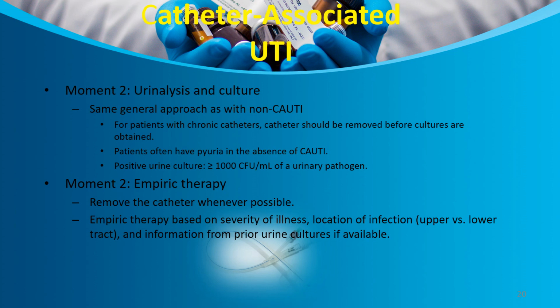Regarding moment 1, that is urinary culture, the same general approach as with non-catheter UTI. For patients with chronic catheters, the catheter should be removed before cultures are obtained. Patients often have pyuria in the absence of catheter UTI. A positive urine culture of more than 1,000 colonies of a urinary pathogen is indicated. Then empirical therapy: remove the catheter whenever possible. Empirical therapy is based on severity, location of infection, and information from prior urine cultures if available.